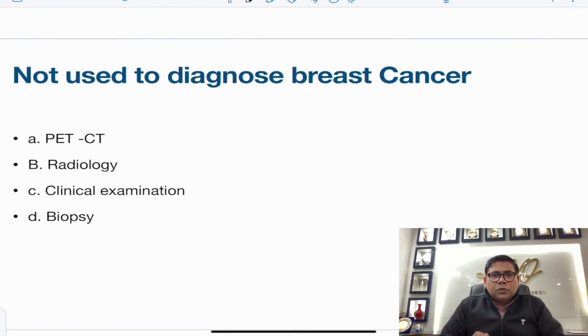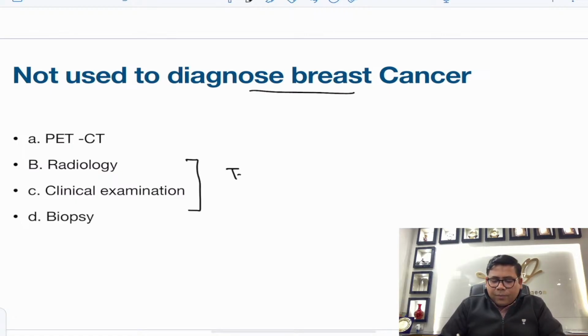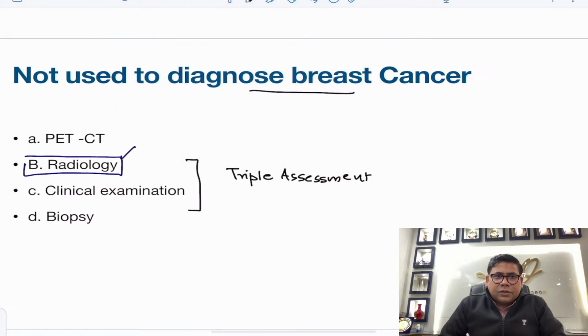Now, not used to diagnose breast cancer, everyone knows that we have a concept of triple assessment. When we talk about triple assessment, radiology is useful for localization, where is the tumor.